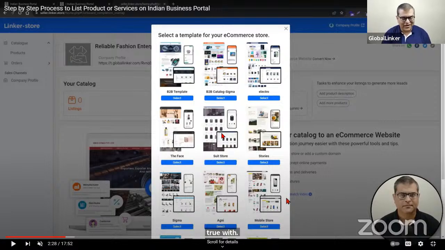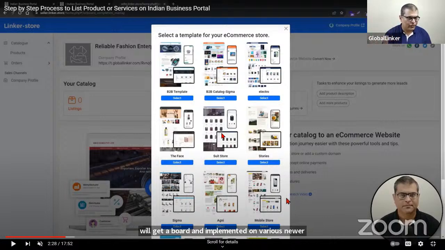But the second reason is very important. The second reason is from the technology front. We all understand that technology keeps evolving. Today is 1st of December, and that's when you have chosen a particular design theme. In the next 11 or 12 months, there will be newer features and newer ways of presenting the products, all of which will get evolved and implemented on various newer design themes.